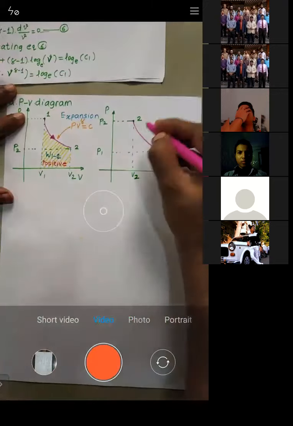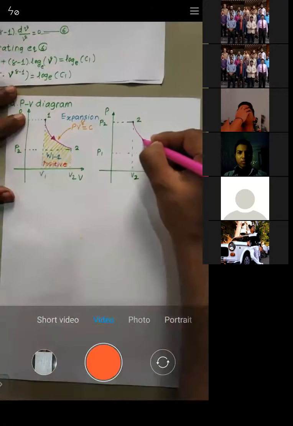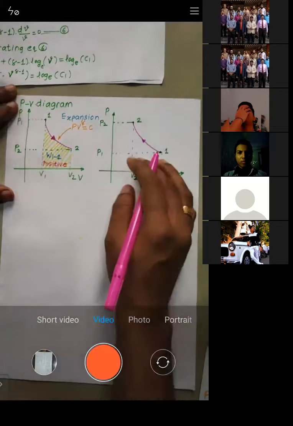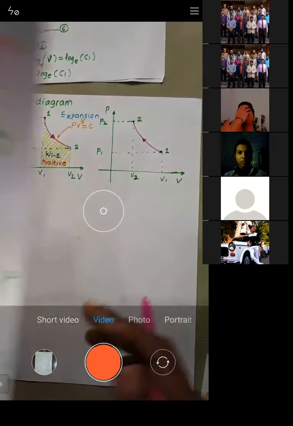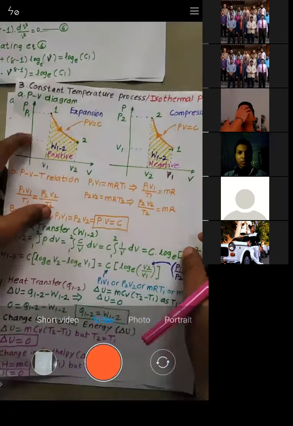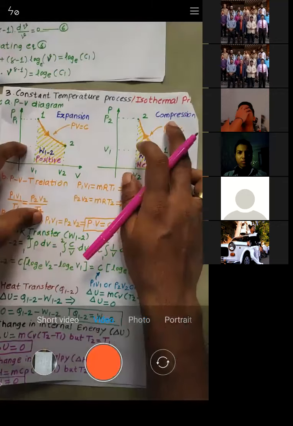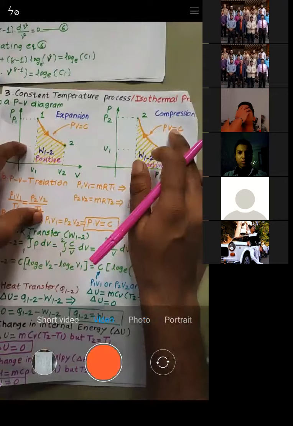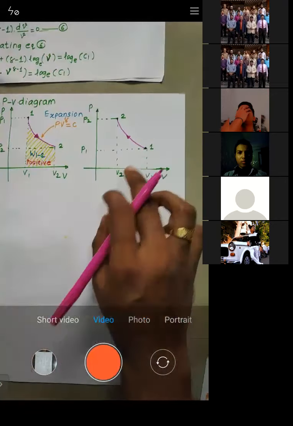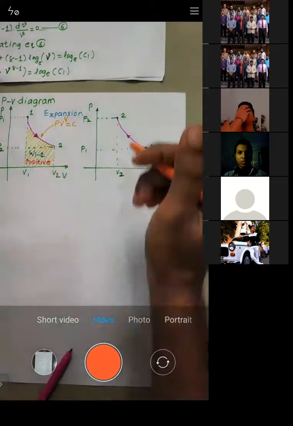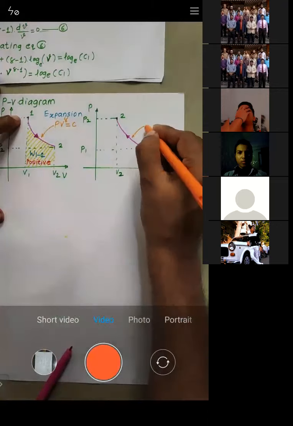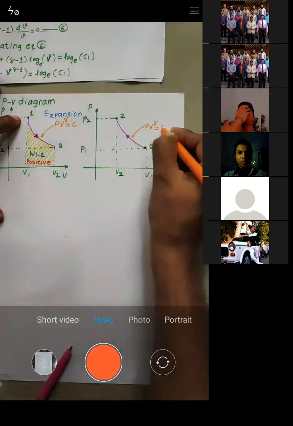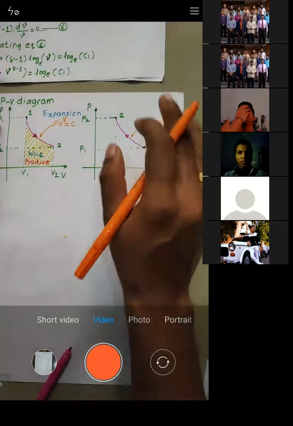Okay, so I have drawn that process here. You can see this is the process. Now see, again you will be confused whether it's isothermal or adiabatic. So you should write down the law. What is the law for isothermal? It is PV is equal to C, and now we are seeing it as adiabatic. So you should write down the law for that process. It is PV raised to power gamma is equal to C. So this law shows that it's adiabatic.